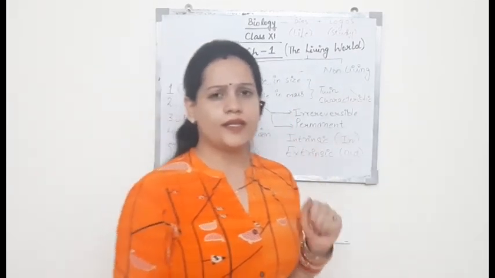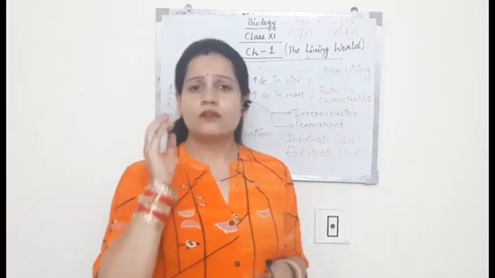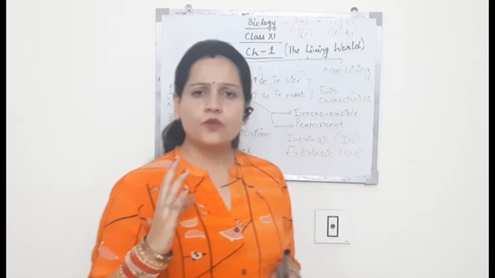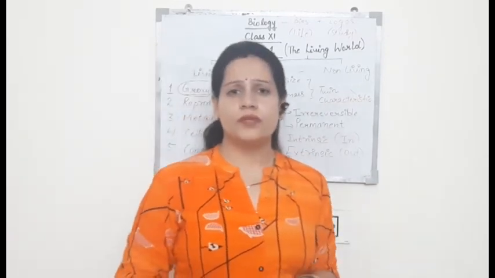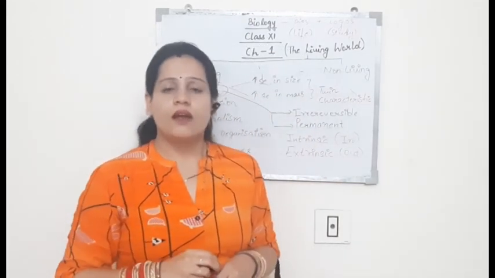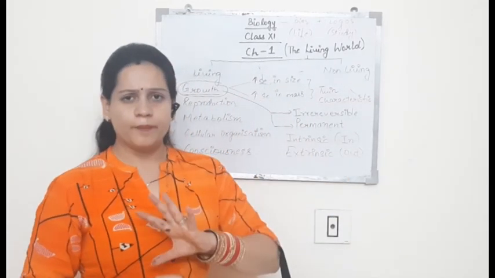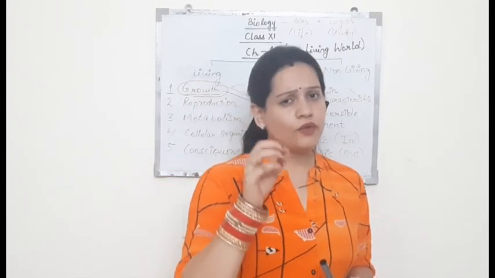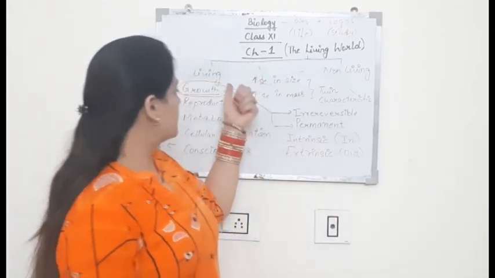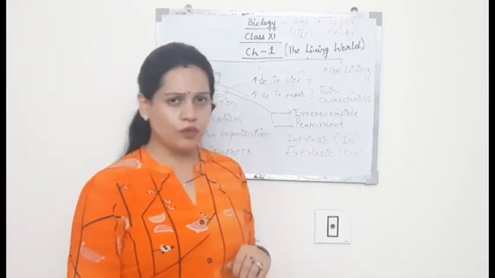Next thing, if we talk about growth, it can be limited or unlimited. If we see the example of plants and animals, plants keep on growing and growing. There is no particular age. They keep on increasing their height for many years. But for animals and human beings, there is a limited growth, they will grow up to a certain age, certain height or certain size. It's limited. So when there is a limit, it is referred to as limited growth, and if it extends more than that, then it is unlimited growth. So I hope the first characteristic is clear to you. Alright.